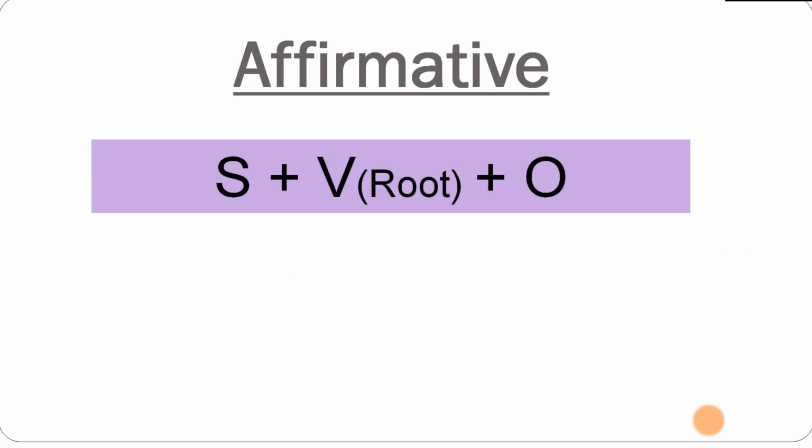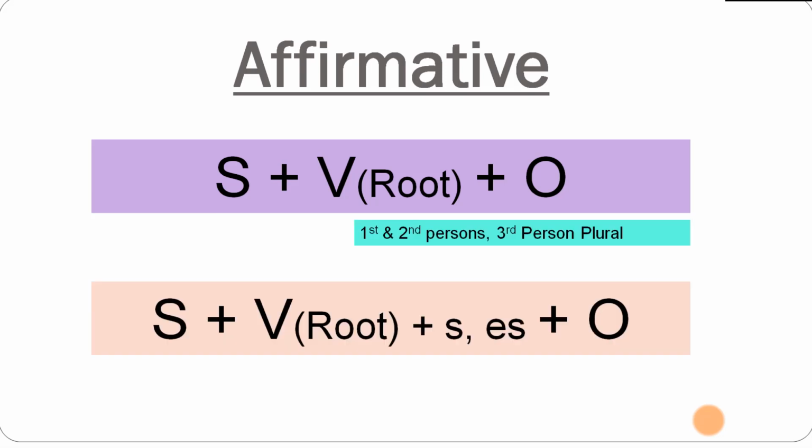So we are going to start with affirmative sentences first. This is the formula we are going to use whenever the subject is first person, second person, both singular and plural, third person plural, or any plural noun. And whenever the subject is third person singular, or any singular noun, or who, then we are going to use these two formulas. So let's start with some examples.